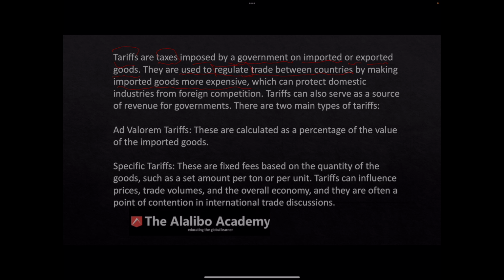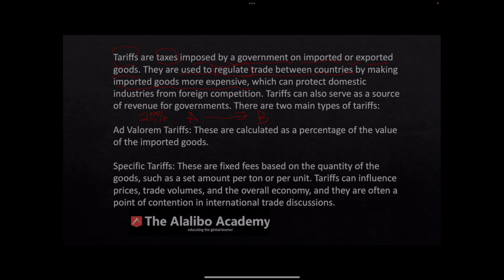Well, this is how it works. So a country imposes tax on another country. So let's have an example here. So country A, right, imposes tax on country B. And country A says that all the products coming from country B into A will be taxed, let's say, 25%. Okay? They are used to regulate trade between countries by making imported goods more expensive, right? So how does that work? So all goods that come from country B into country A will be taxed 25%.